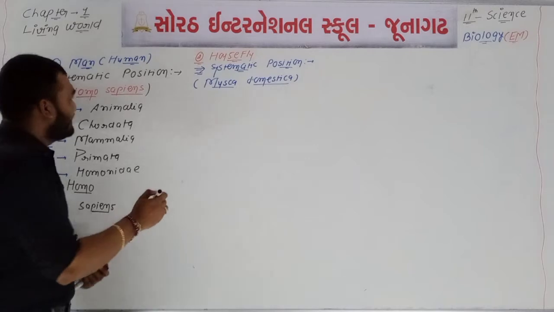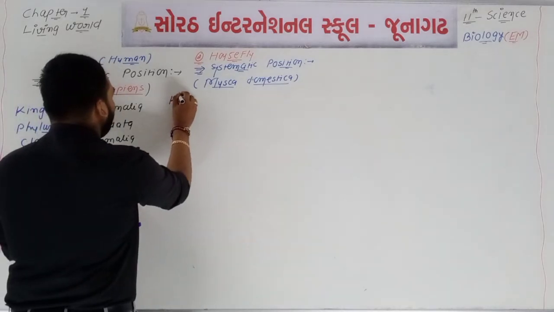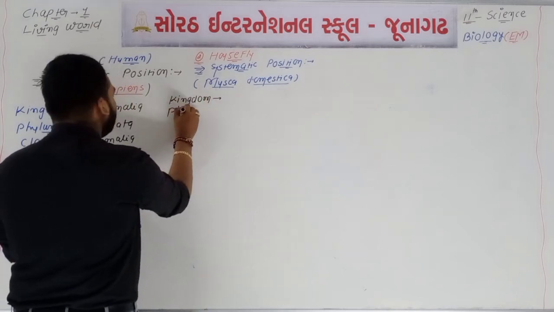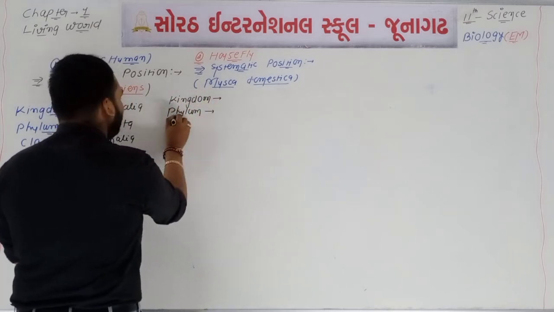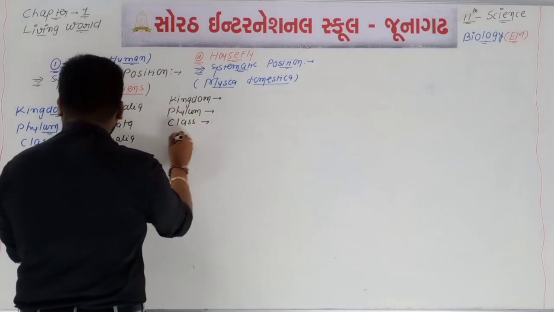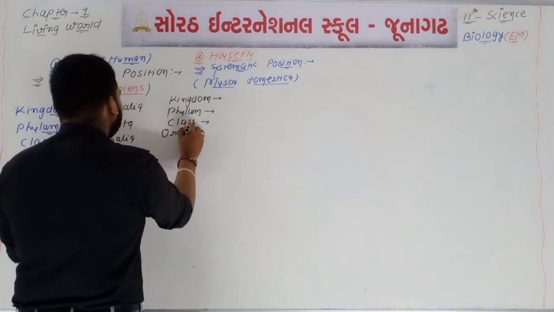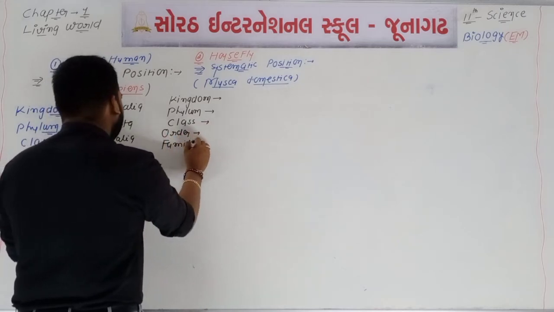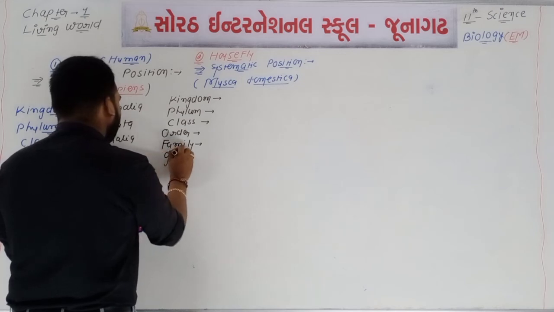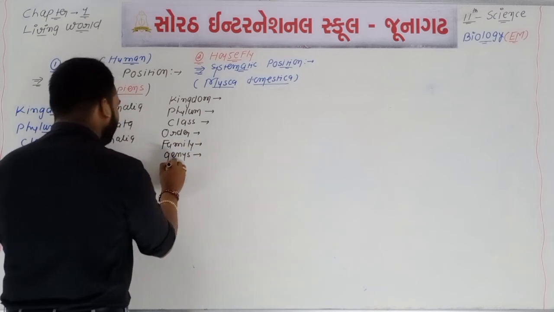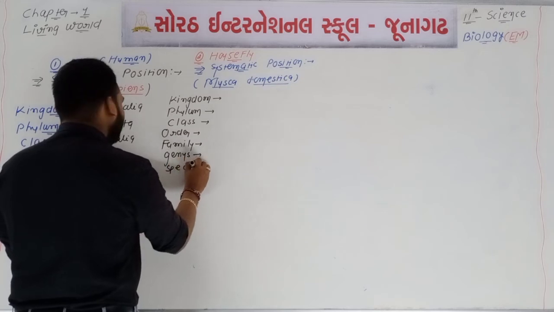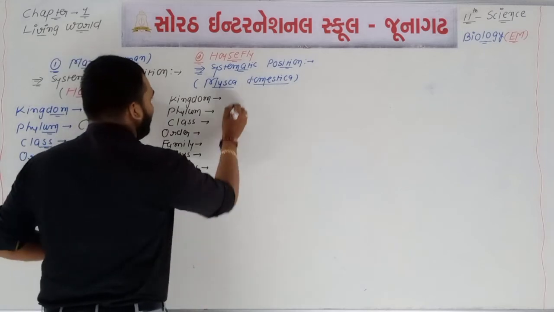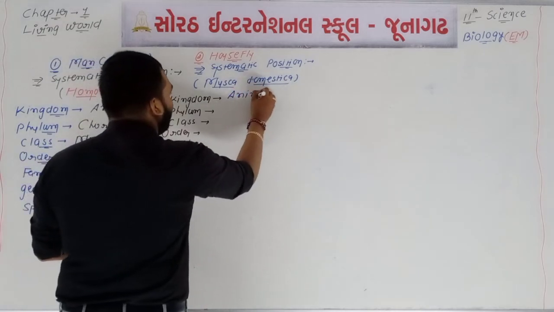Again, the first thing is the kingdom, second is the phylum, third is the class, then fourth is the order, fifth is the family, sixth is the genus, and the last one is the species. So the kingdom will be kingdom Animalia.